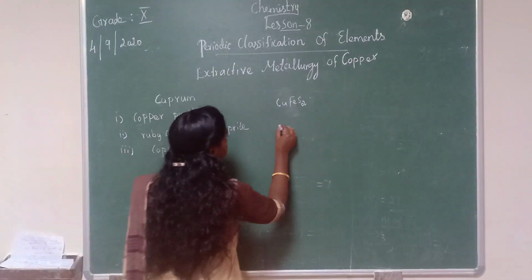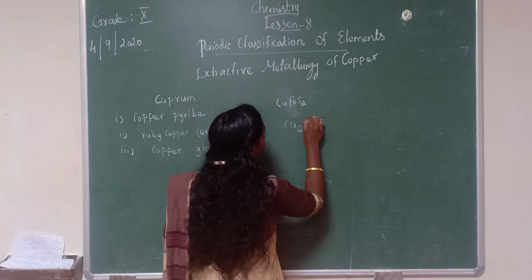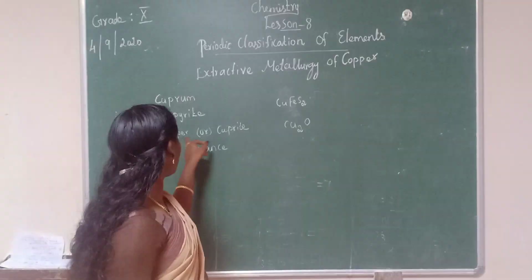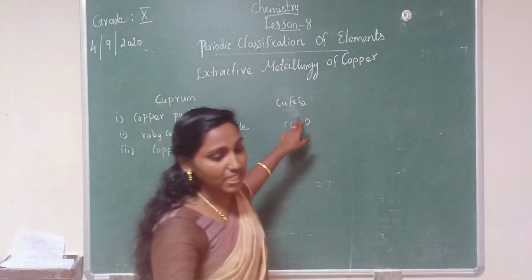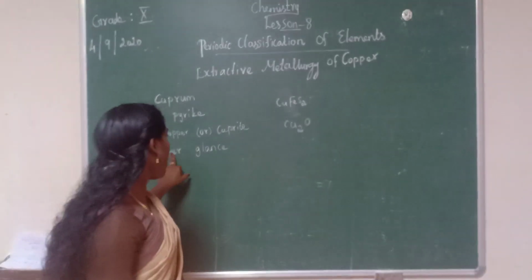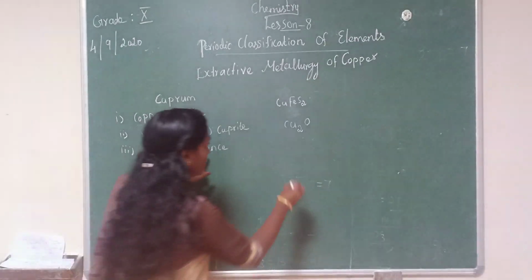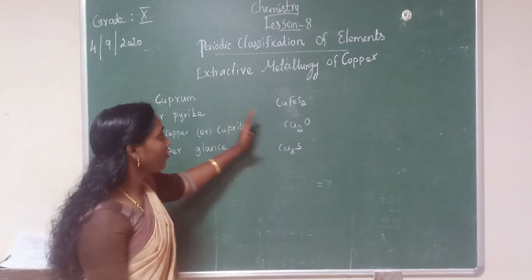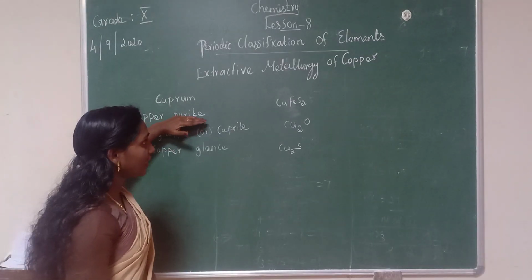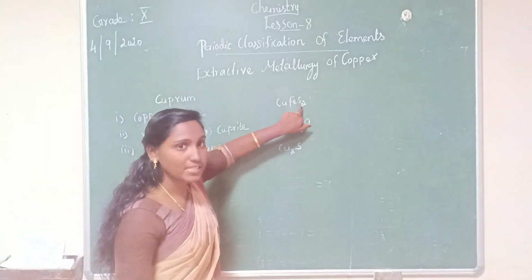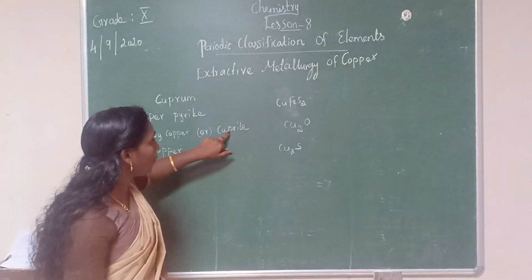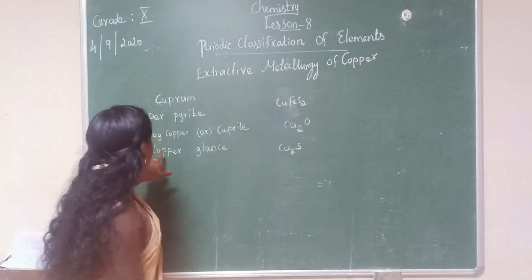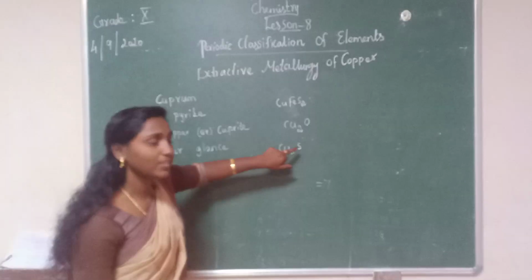The next, ruby copper or cuprite. This formula is Cu2O. Ruby copper or cuprite formula is Cu2O. The next, copper glance. Copper glance formula is Cu2S. Have you understood ores and their formulas? This copper pyrite contains copper, iron and sulfur. Then ruby copper or cuprite contains copper and oxygen. Then copper glance contains copper and sulfur.